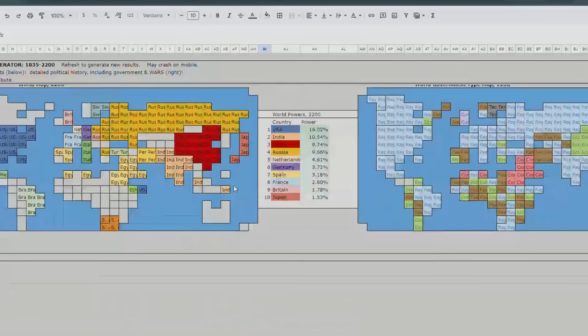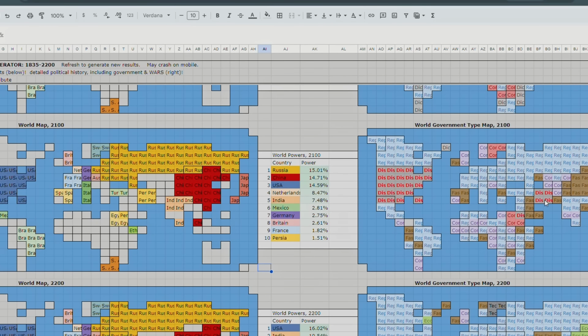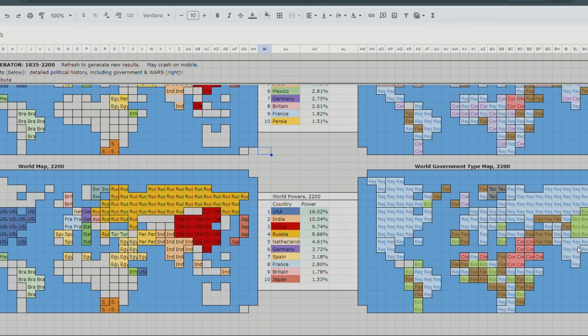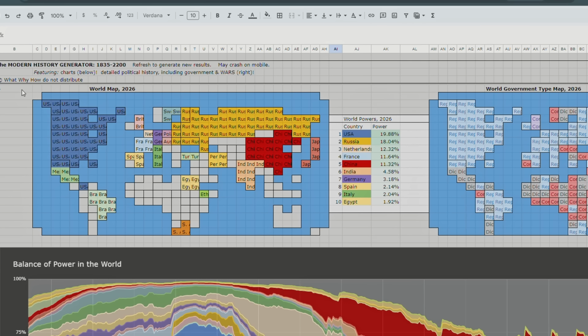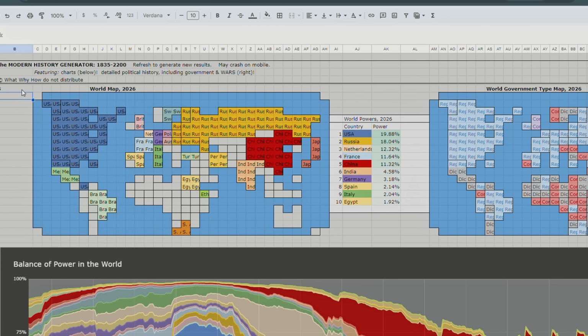And if we scroll down, look at that. So it was fascist in 2100, but then it became an ecological dictatorship in 2200. So let's generate a 5th timeline. Let's see if we get anything weird like America collapsing, which is one of the possibilities.